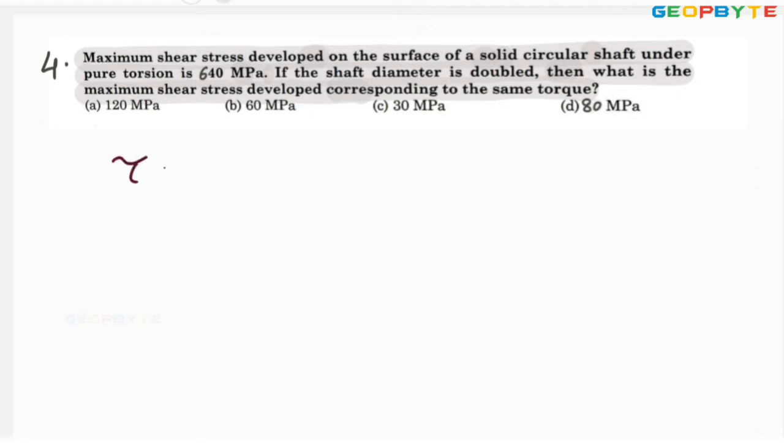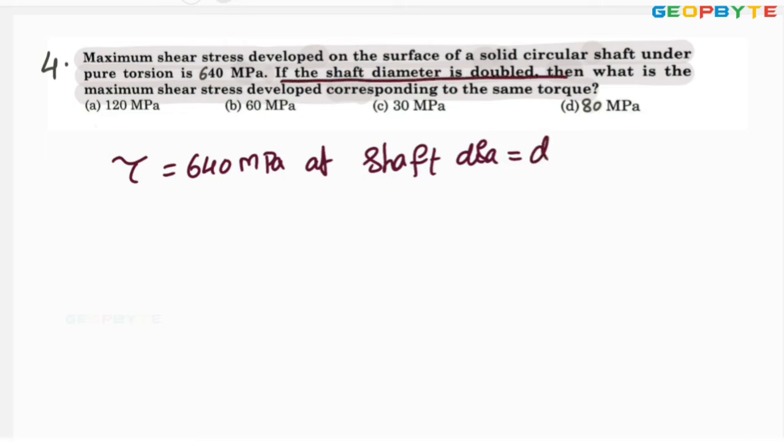The shear stress developed is given as 640 megapascal at shaft diameter equal to, let it be d. If the shaft diameter is doubled, d dash equal to 2d, what is the new shear stress? It is given for the same torque. The torque in the first case equals the torque in the second case.